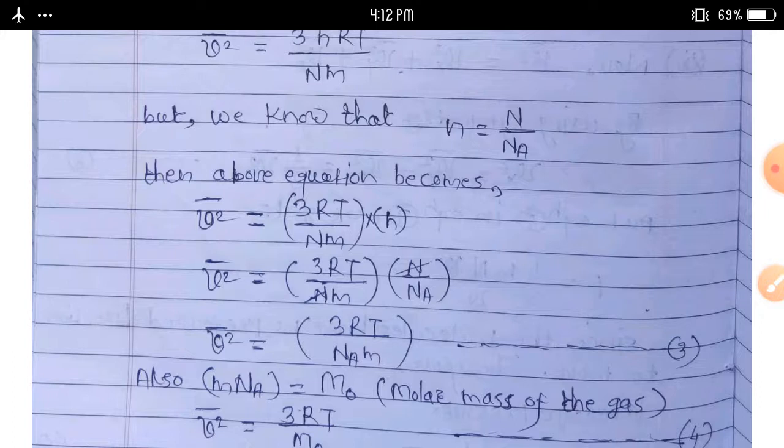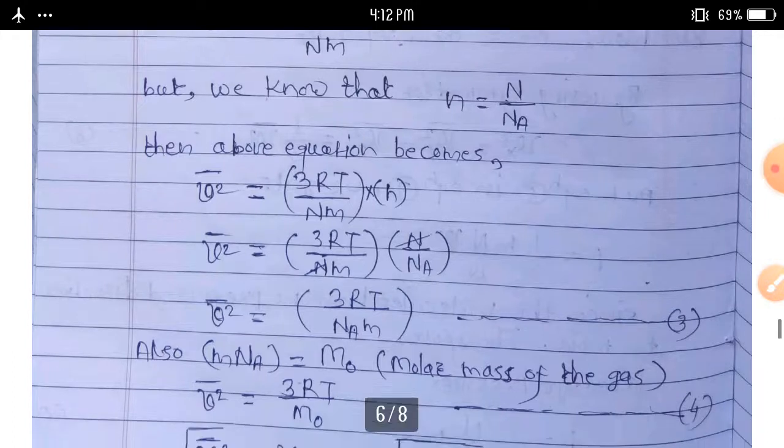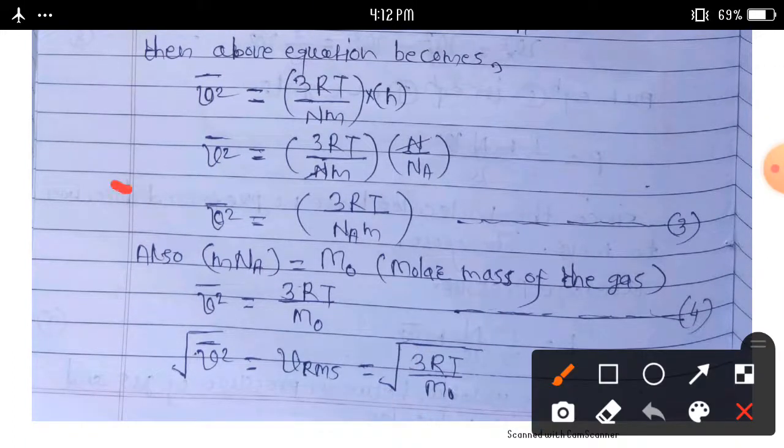We can write v square bar is equal to thrice RT upon capital N into m into capital N upon N_a, because n is equal to this. Rearranging this equation, N gets cancelled, remaining v square bar is equal to thrice RT upon N_a into m.